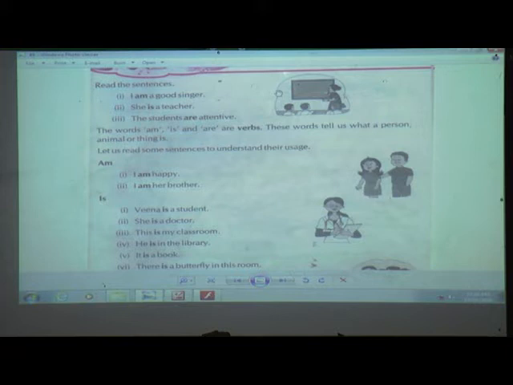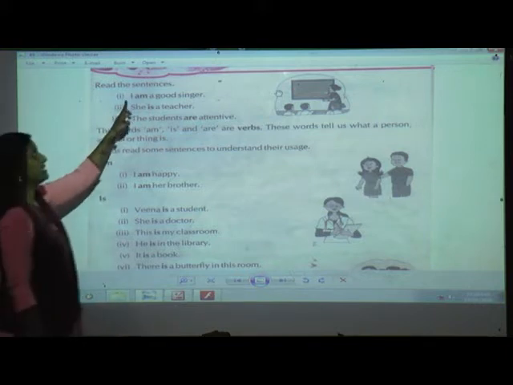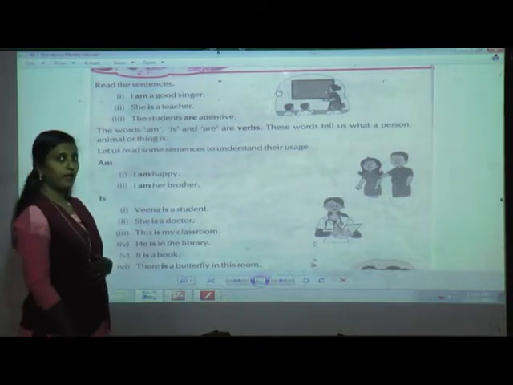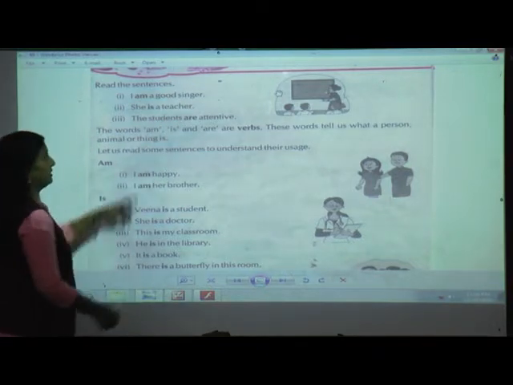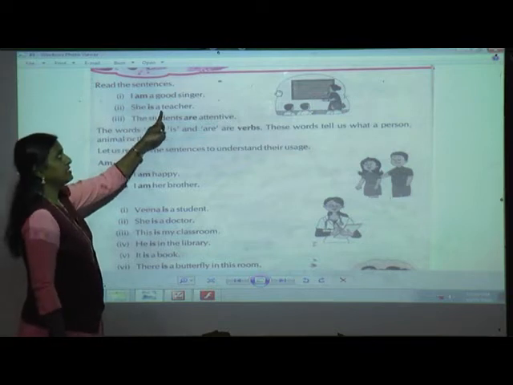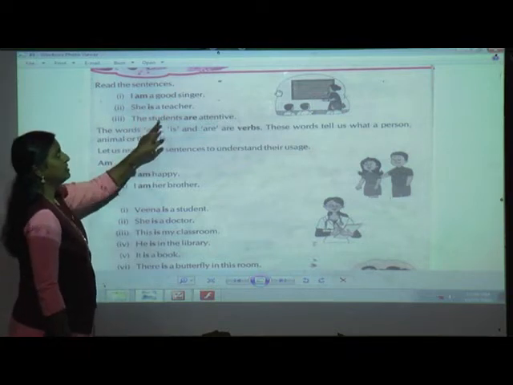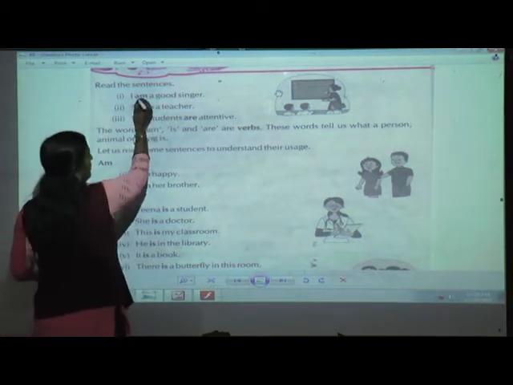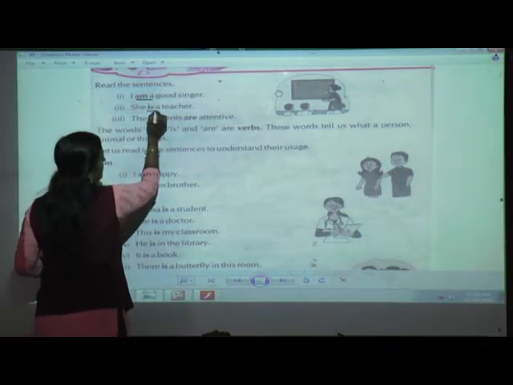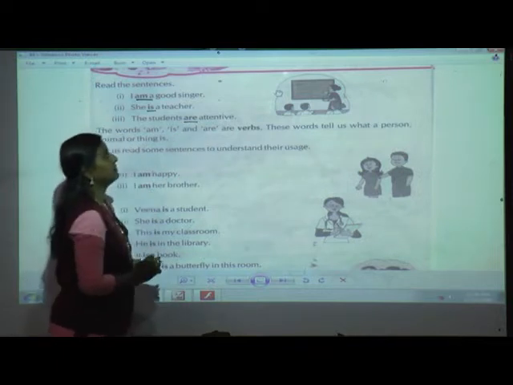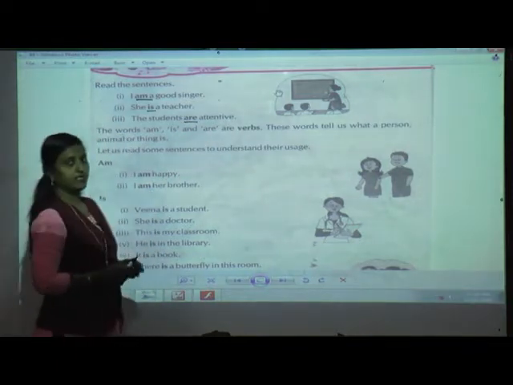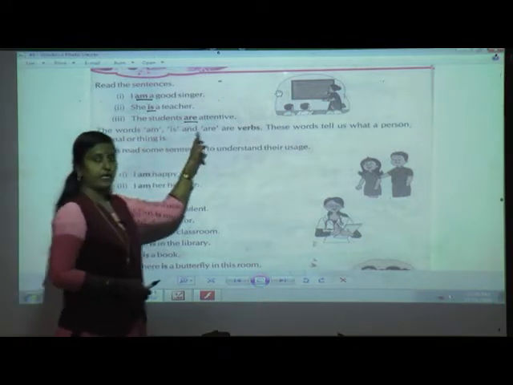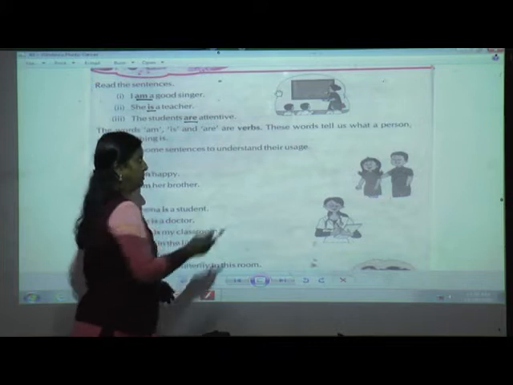Now read the sentences. Now can you see these three sentences? I am a good singer. How am I? Yes, I am a good singer. Now, she is a teacher. The students are attentive. Now what words are bold over here? Am, is, are. These are the three words which are bold, which shows that these are verbs. Now see here, the words am, is and are are verbs.